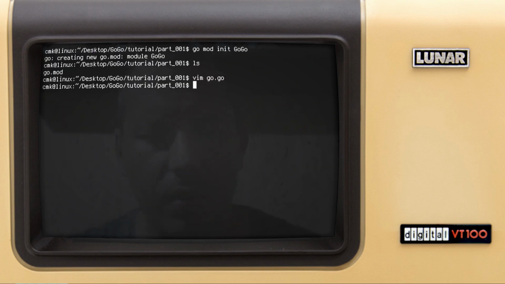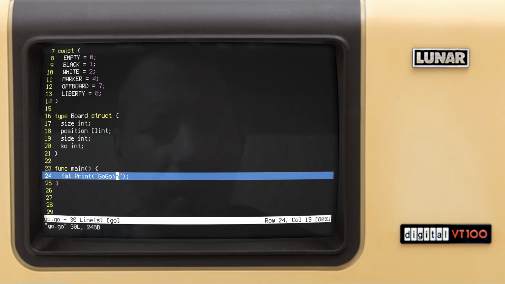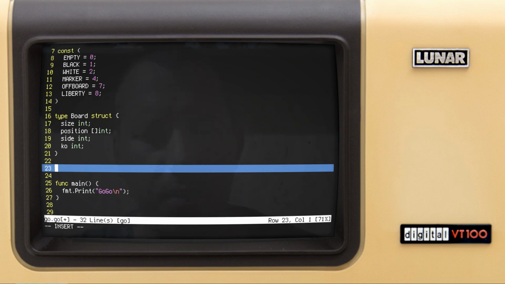Just saying go build, and it should create the executable called go. Let's have a look. Yeah, it creates it, and we have the output. Great. So going back, now let's create a function to initialize the board.